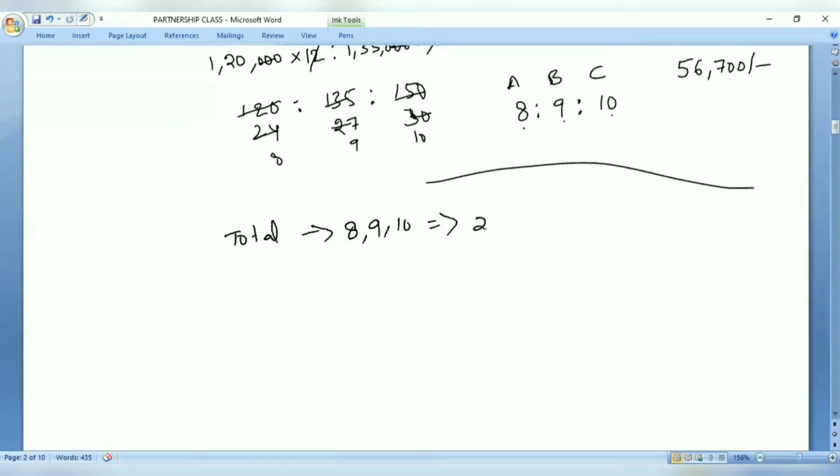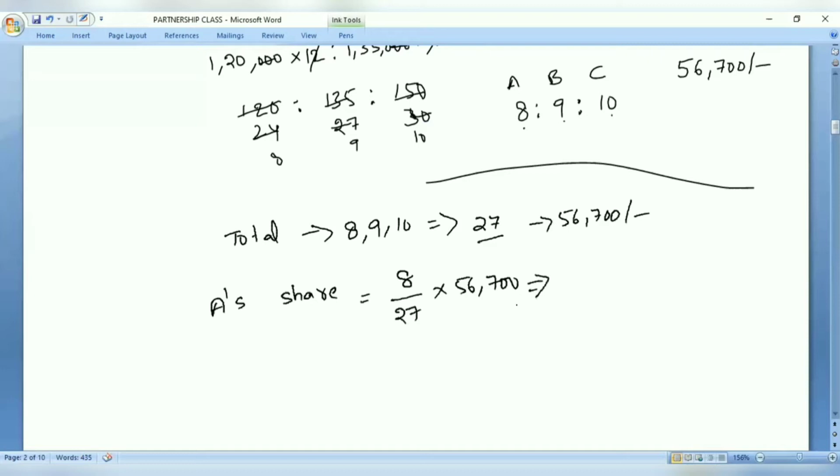That will be 27. Now we have a total of 27 components. This represents 56,700. If you want to find out the share for A, that is 8 components out of 27 components of the profit 56,700. Now, how do we do it?